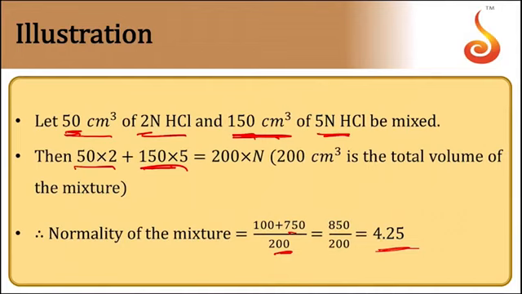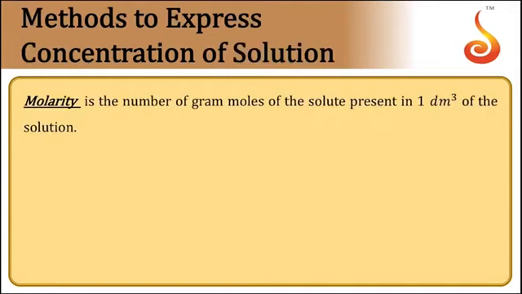This gives us the normality of the mixture. So N1V1 plus N2V2. We mixed both the components, therefore it is equal to V1 plus V2. This gives the normality of the mixture.